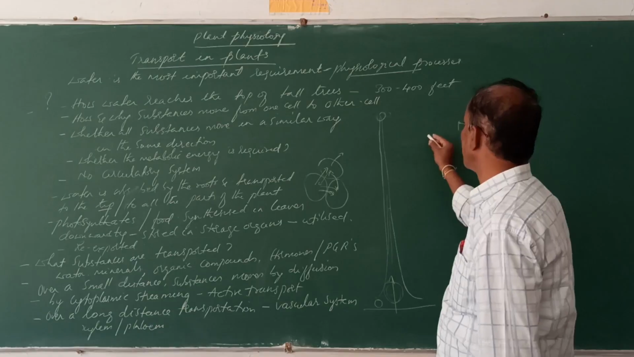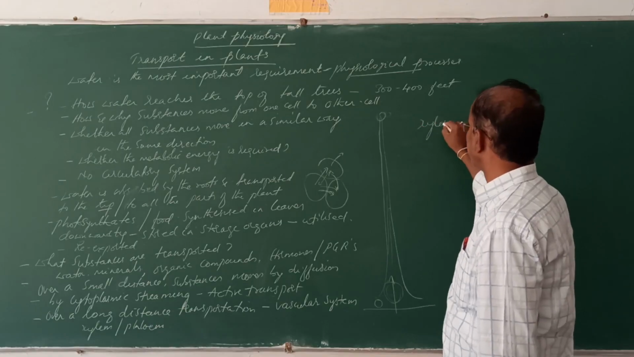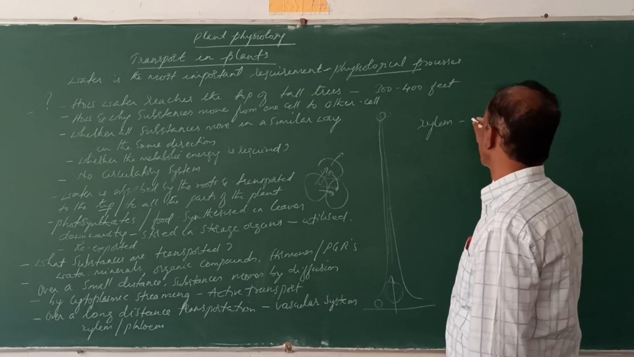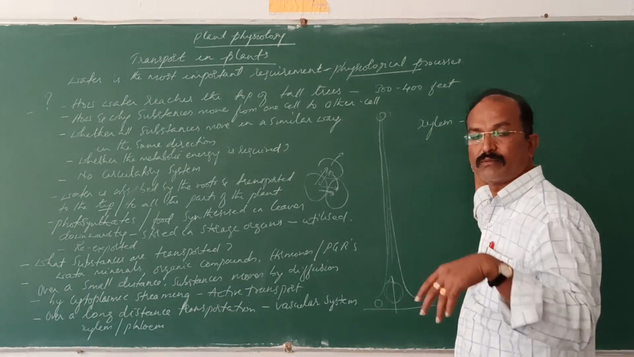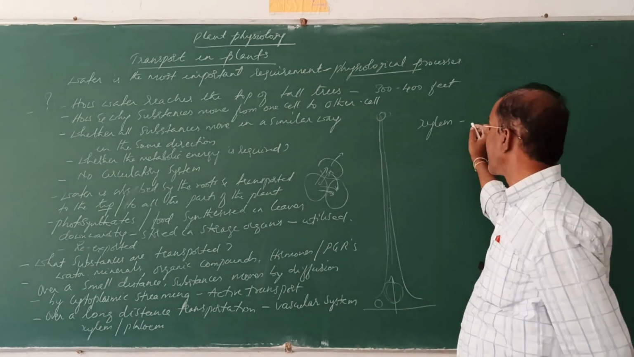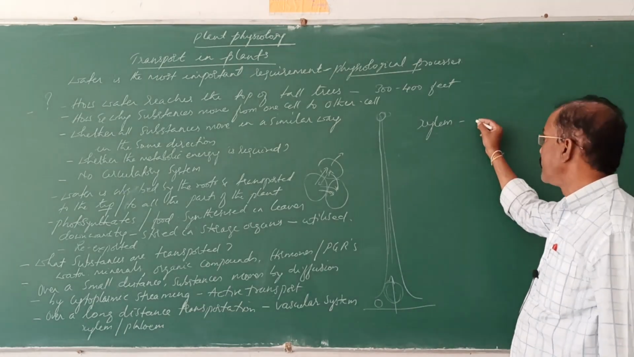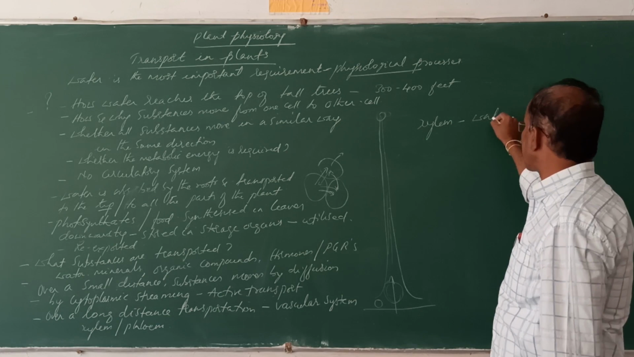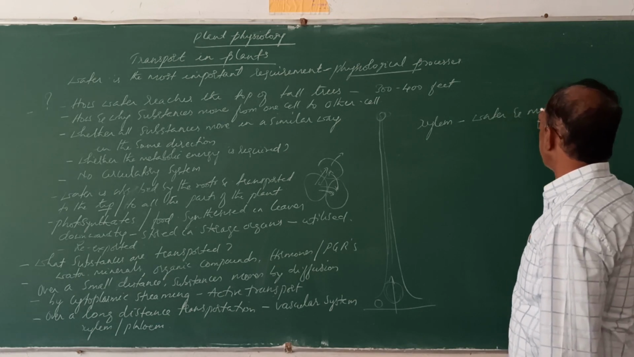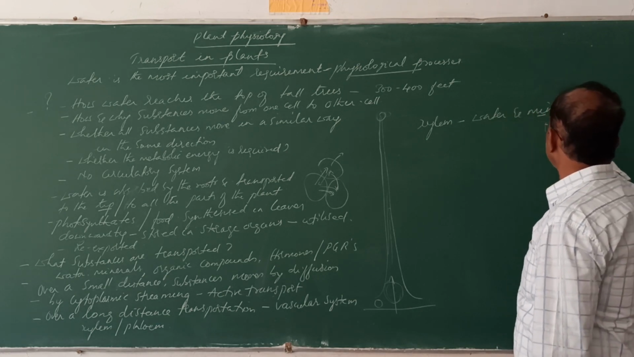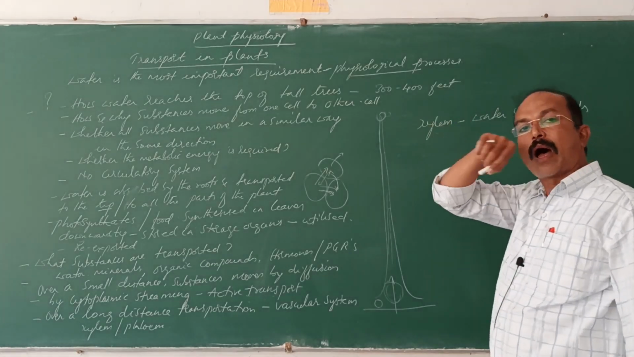So these tissues are vascular tissues. What are these tissues? Xylem. Xylem means what? Wood. Understand? Nageli coined the term xylem. Xylem usually transports the water and minerals in the upward direction.